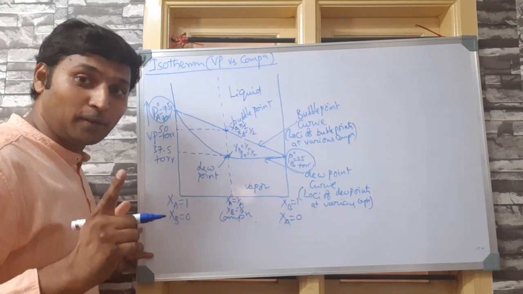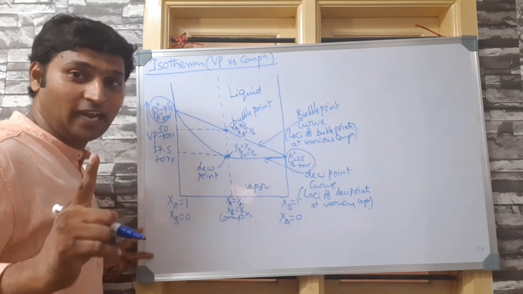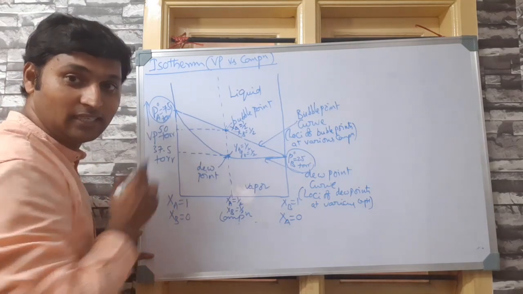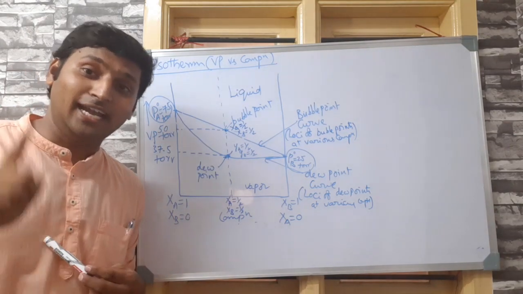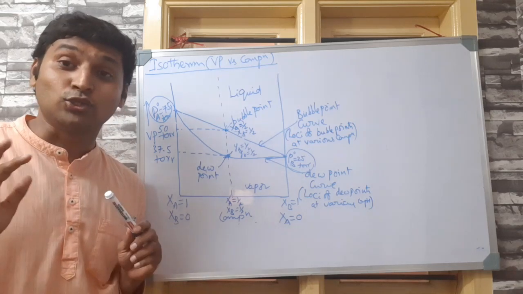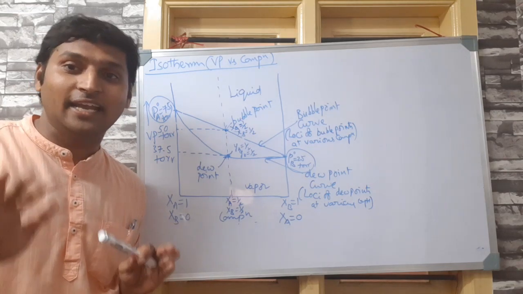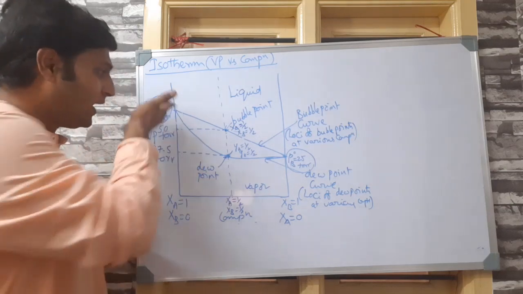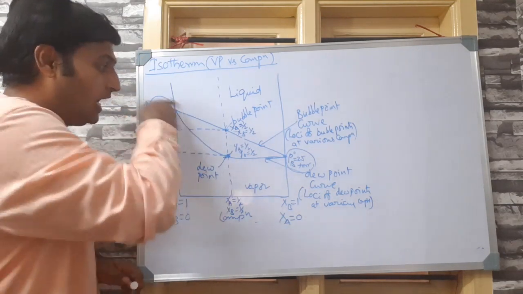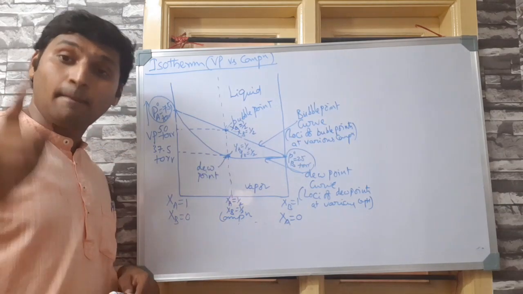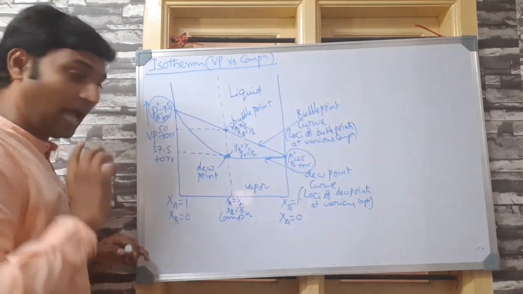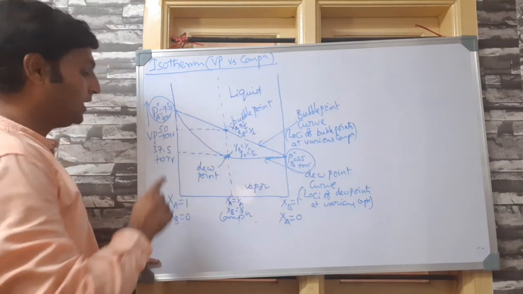Whereas the vapor pressure of a mixture of A and B, and by the way, when I am drawing this linear curve like this, what am I representing? Ideal solution or non-ideal solution? Please remember, so far I was talking about an ideal liquid-liquid mixture. That's why I drew a curve like this, otherwise I would have shown positive deviation or negative deviation. It won't be linear like this. Because it is ideal, I have shown you linear.